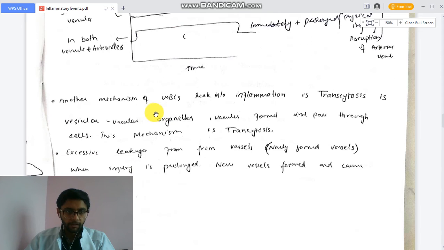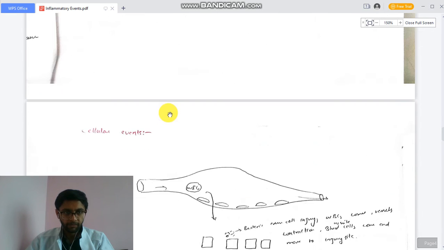Another mechanism for WBC leakage into inflammation is transcytosis. Transcytosis is a process in which the WBC are packed inside vesicles and pushed toward the injured site. So this process is called transcytosis, and WBC reach the injured site by this mechanism.